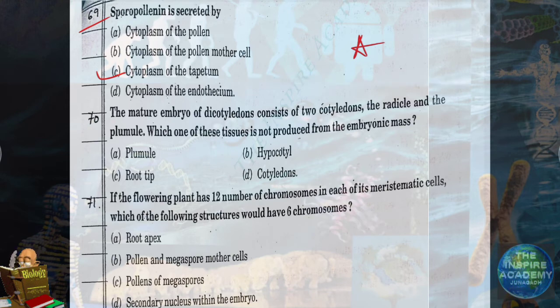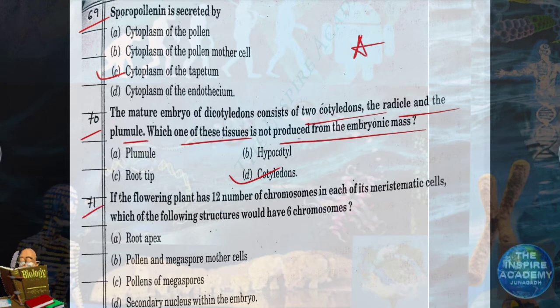Question number 70. The mature embryo of dicotyledons consists of two cotyledons, radicle and the plumule. Which one of these tissues is not produced from the embryonic mass? So the answer is cotyledons. Cotyledons are not produced from the embryonic mass.